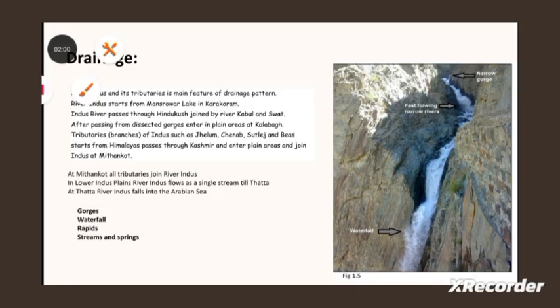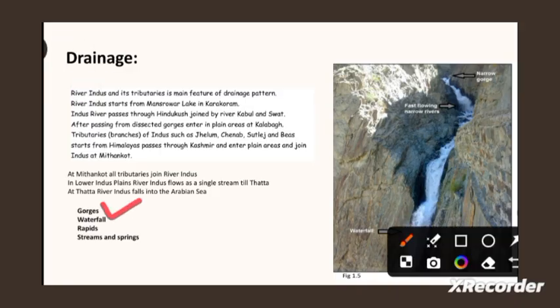Alright, why I was reading it, because now gorges. Better remember, gorges are basically the narrow valleys. Can you see this narrow valley? It is a gorge. It is the image of a narrow gorge. Yes, right? So these narrow valleys we are having in the northern mountains. So these are basically called narrow gorges, right?